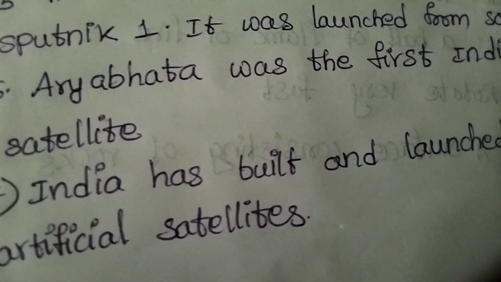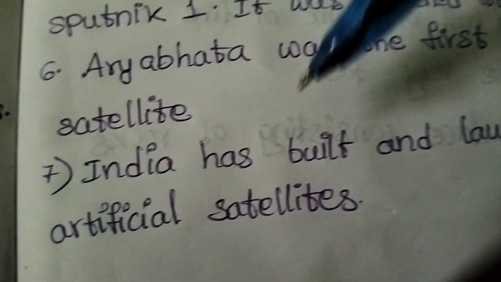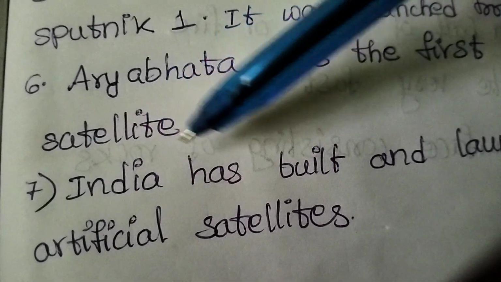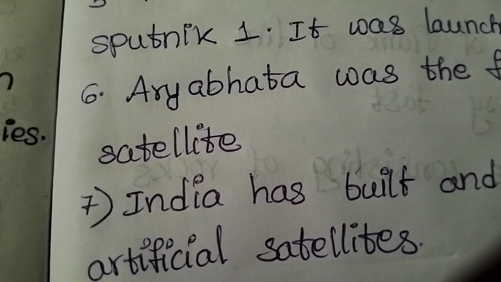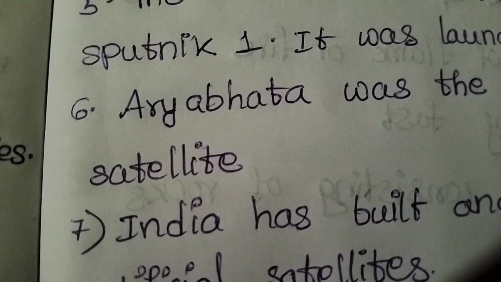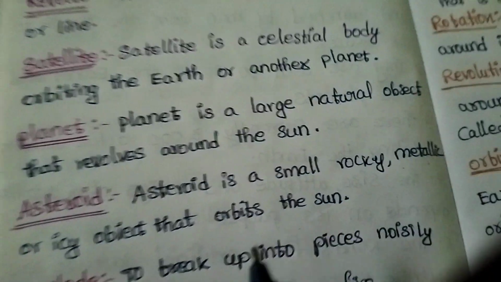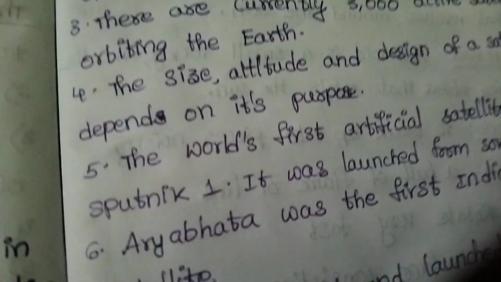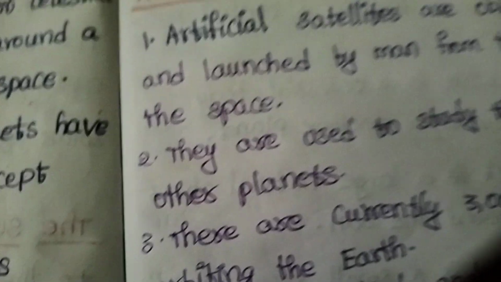India has built and launched several artificial satellites. These artificial satellites are designed according to their purpose, size and height, and sent to space. This is regarding natural satellites and also artificial satellites.